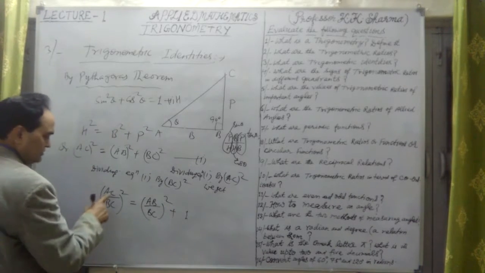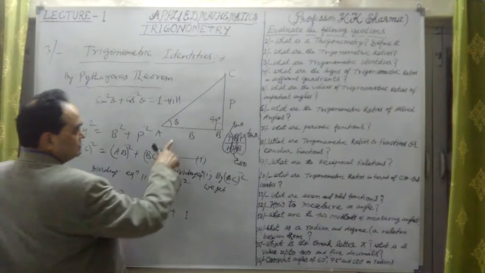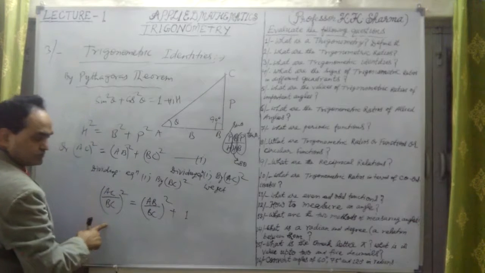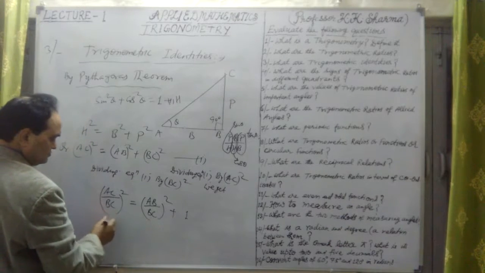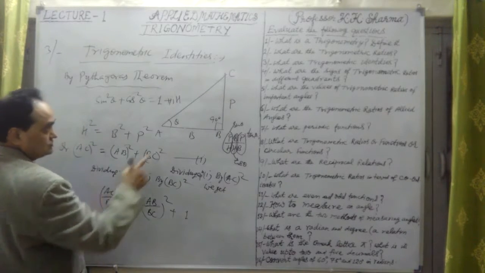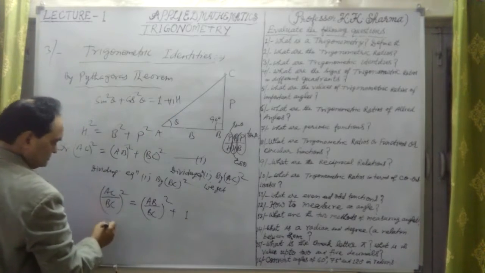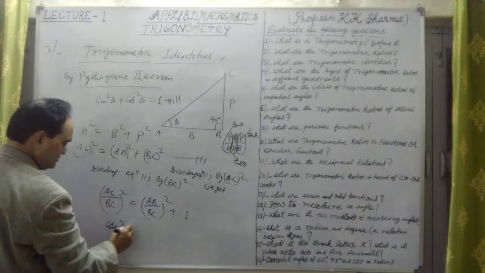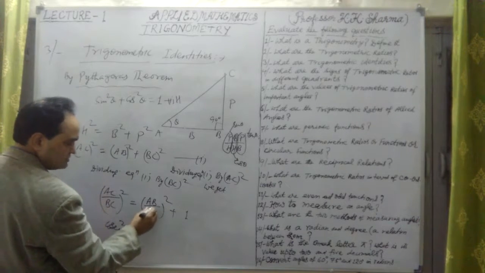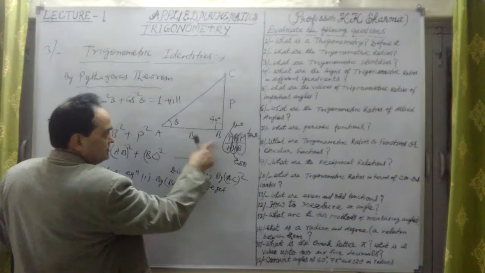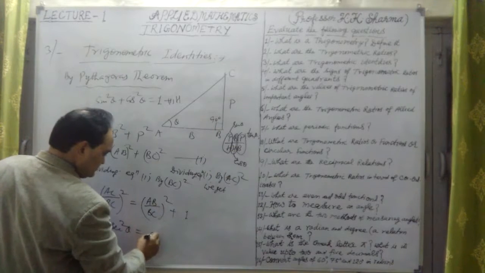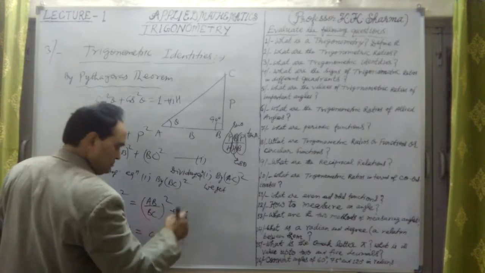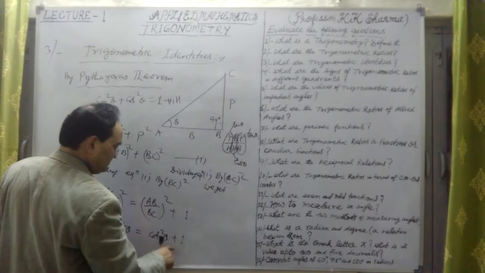Now, what is AC upon BC? AC, hypotenuse upon BC, this is cosec theta, because H upon P is cosec theta, the reciprocal of sin. That means this is nothing but cosec square theta. Because AB upon AB is B upon P, cot square theta, plus 1.